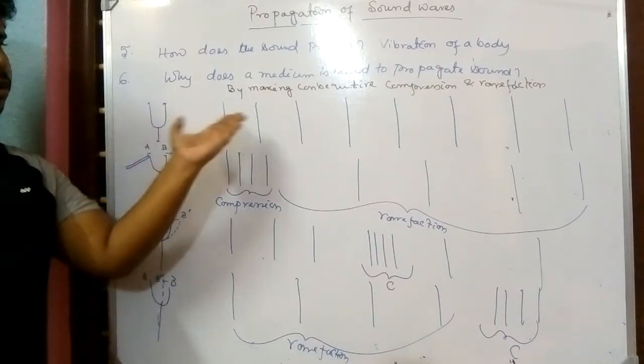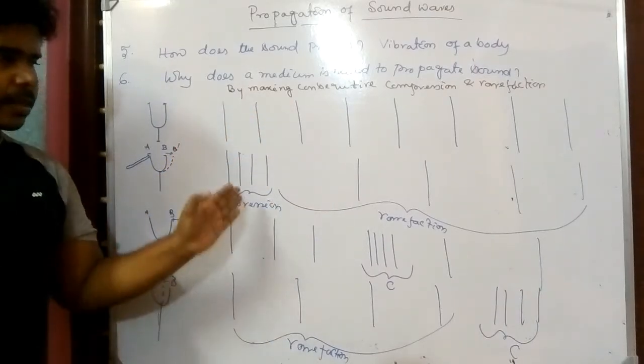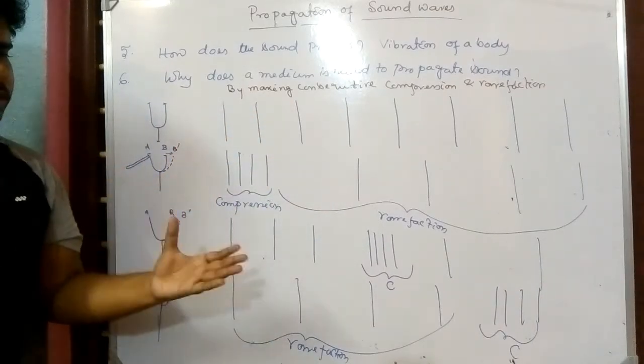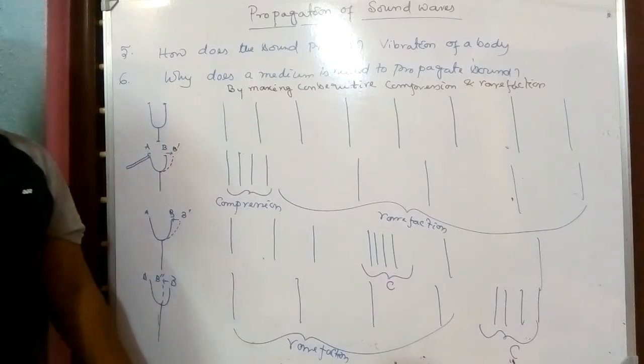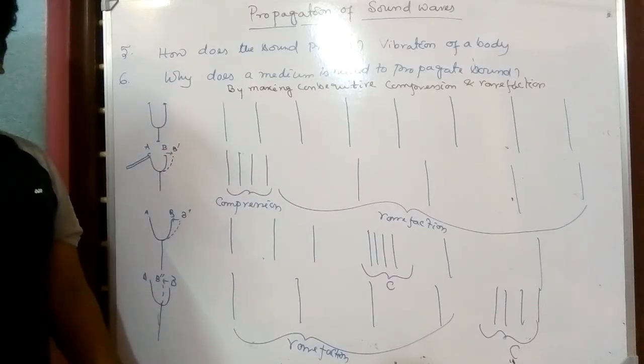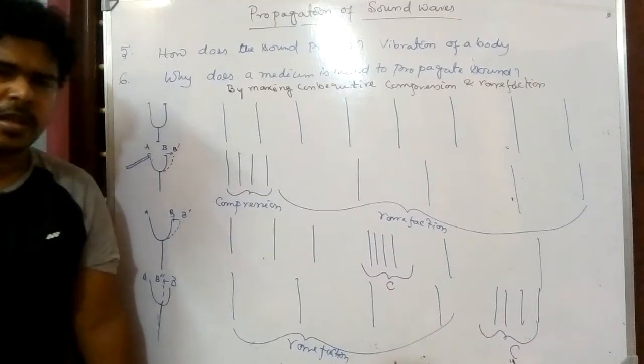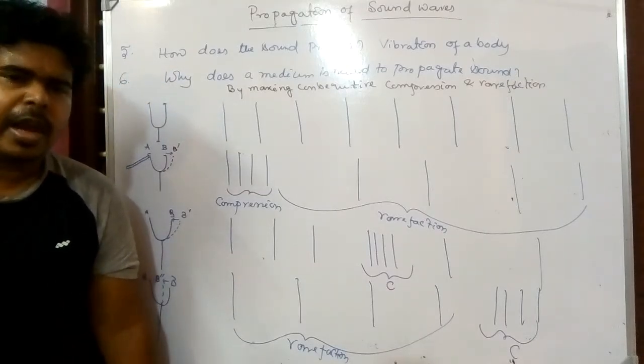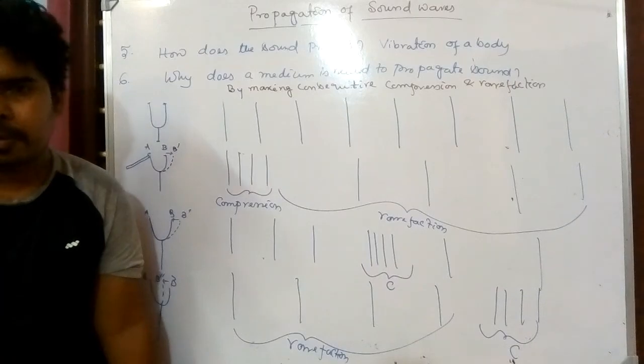Initially, no sound, no disturbance. As the sound propagates, a disturbance is created in that medium. And we know when a disturbance is created in a medium, that is known as a wave.